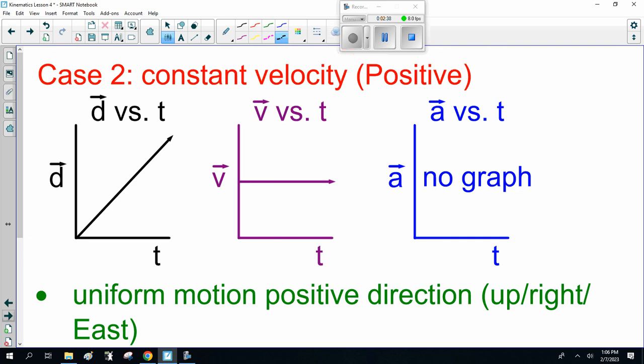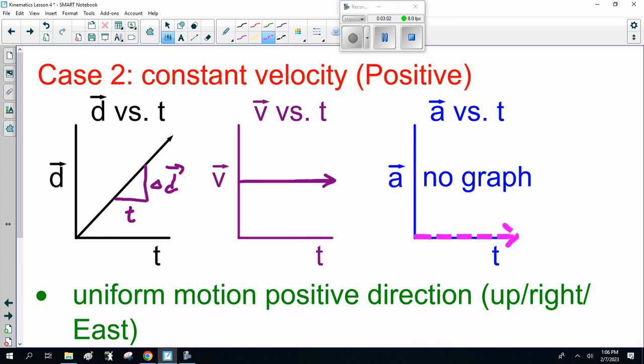Case 2, constant velocity, positive. Notice here the displacement versus time graph is going up at a constant rate. The slope of that line will be your velocity, which is whatever this number is. And the slope of the velocity line is 0, so there would be no graph here.